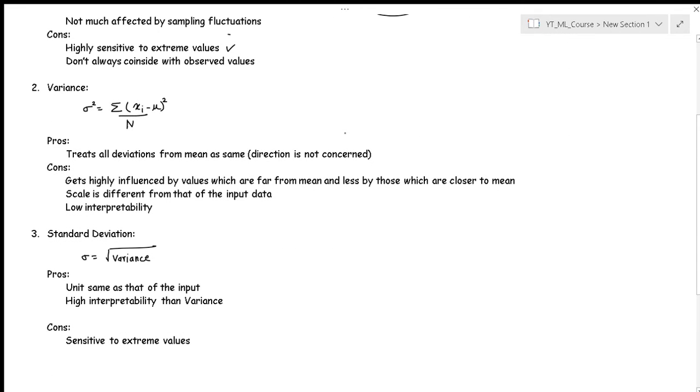Now what is a variance? Suppose I have two sets: 0, -1, 0, 1, and the other is -100, 0, 100. Both will have an average of 0, because the addition itself will be 0. But from the average value 0, you can't really tell me how far the values are from each other, or rather how far the values are from the mean, because we are taking the mean into account.